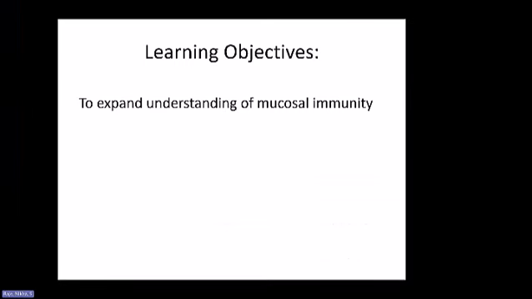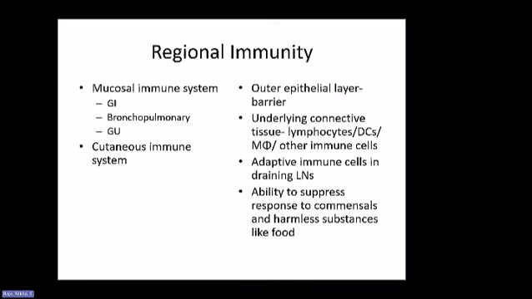Learning objectives: to expand the understanding of mucosal immunity. So for regional immunity, you think of a few different systems for which it's important to have regional immunity. The mucosal immune system is present in the GI tract, GU tract, and bronchopulmonary system, as well as the cutaneous immune system, which has some of the properties of regional immunity.